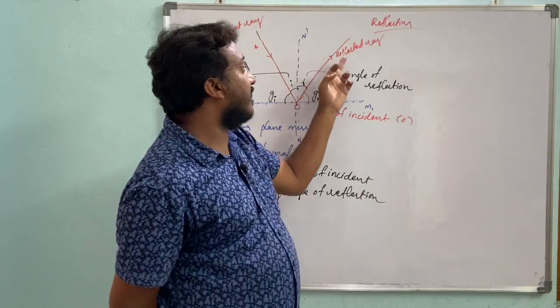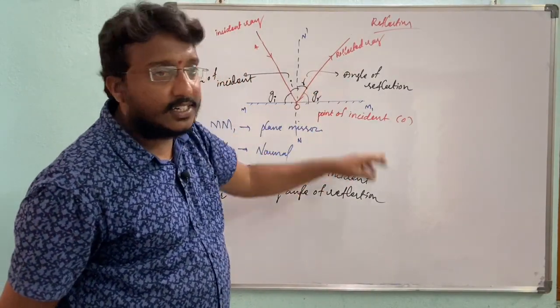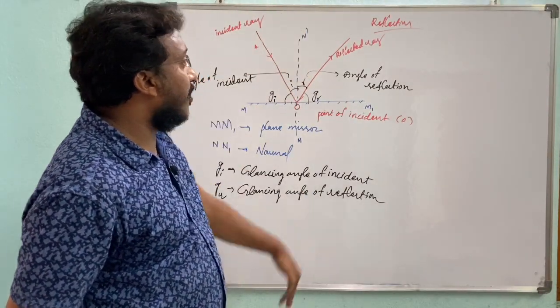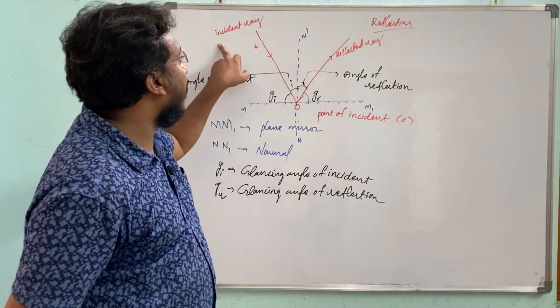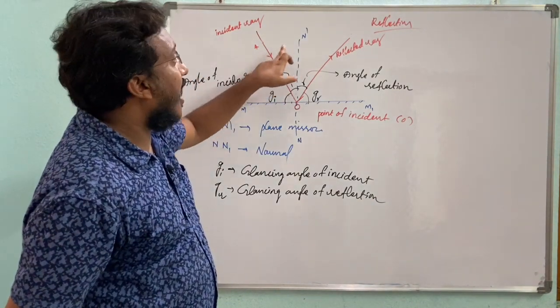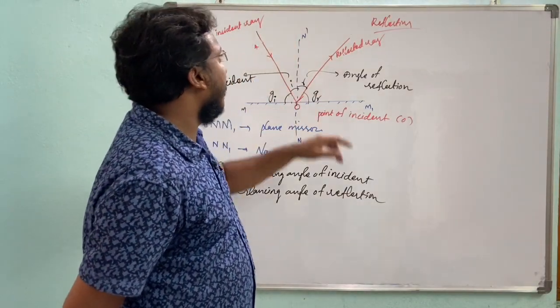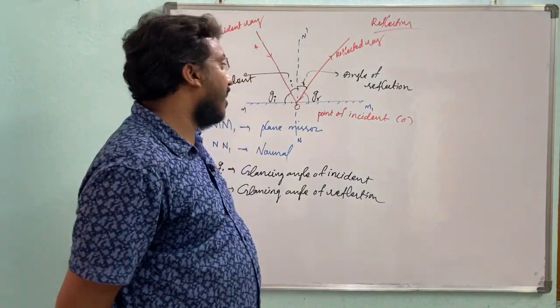The rebounding ray is called the reflected ray. Normal means the perpendicular drawn to the plane mirror. The angle made by the incident ray with the normal is called the angle of incidence. The angle made by the reflected ray with the normal is called the angle of reflection.